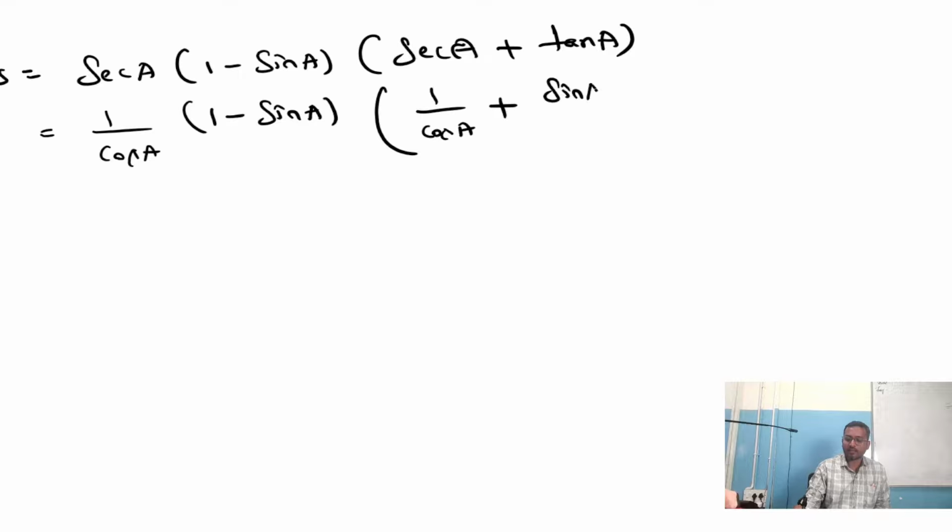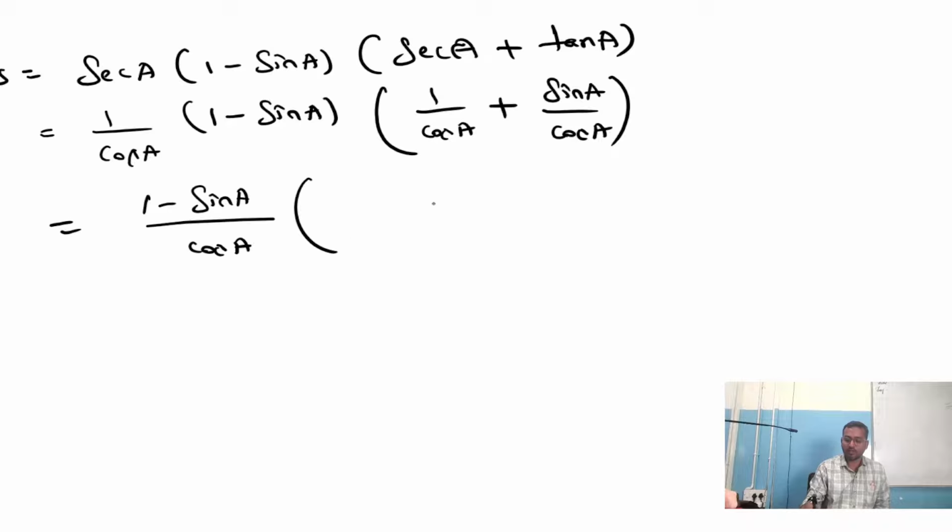Tan A can be written as sin A by cos A. Now 1 into 1 minus sin A, that is 1 minus sin A divided by cos A. Done. Into. What is the LCM for cos A and cos A? Cos A. If denominators are same, we can add the numerators. That is 1 plus sin A.